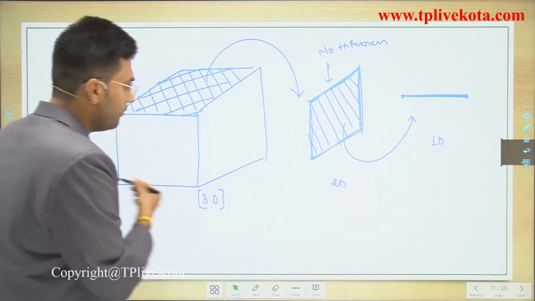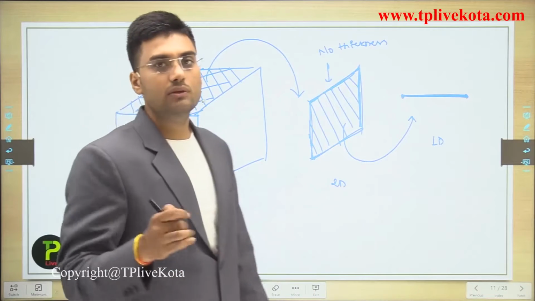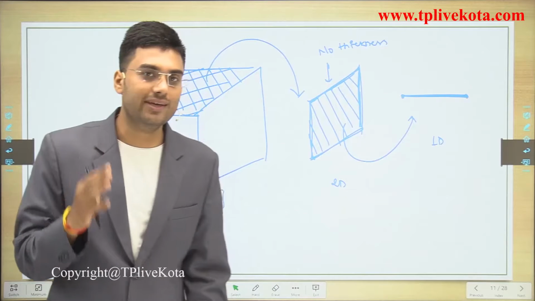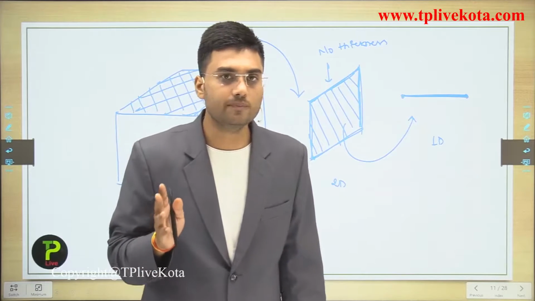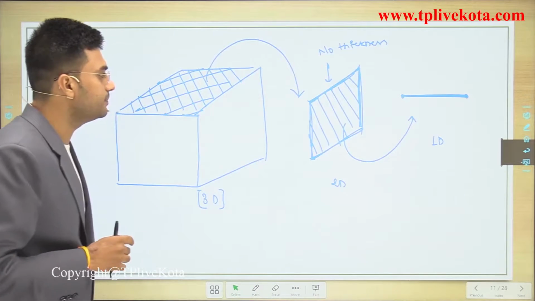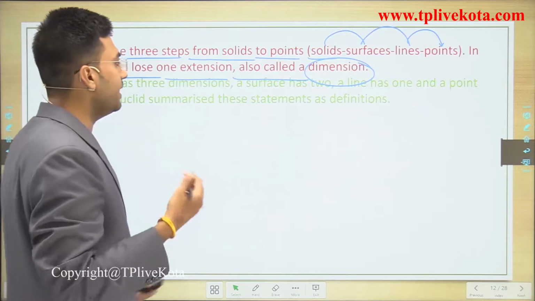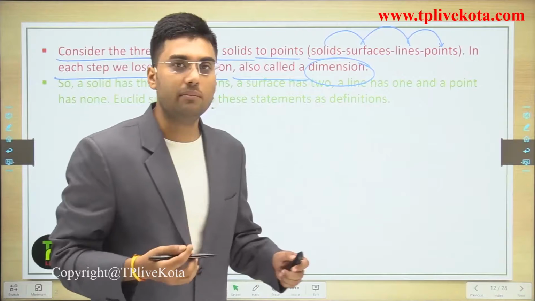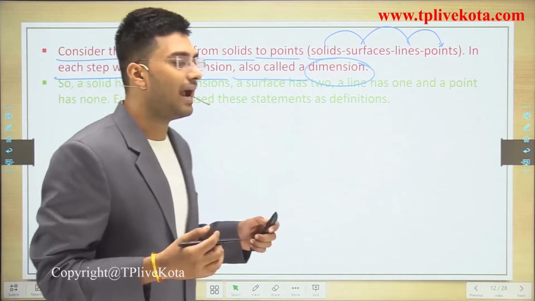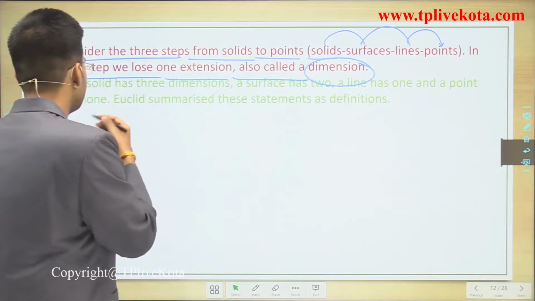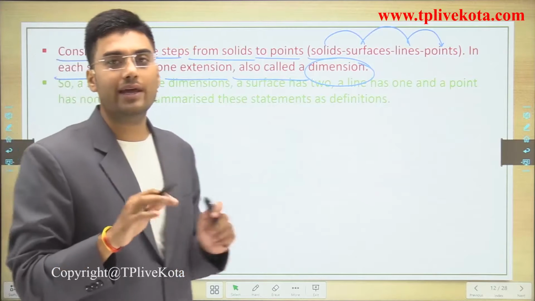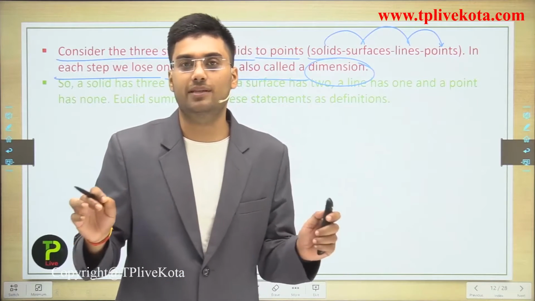So if we move in this direction, we lose one extension, or one dimension. Clear? So a solid has three dimensions, a surface has two, a line has one, and a point has none. A point has no direction. It has no length, no breadth.